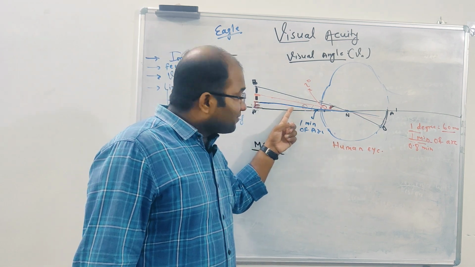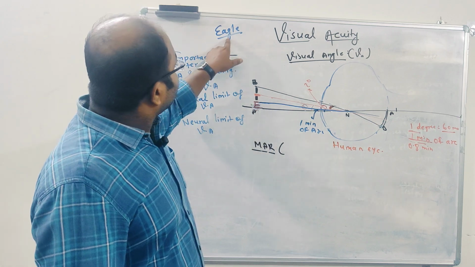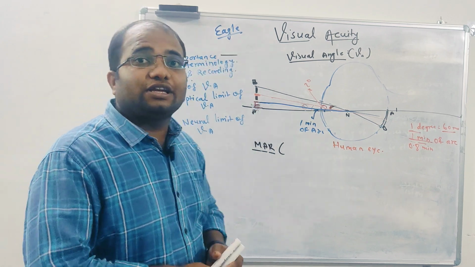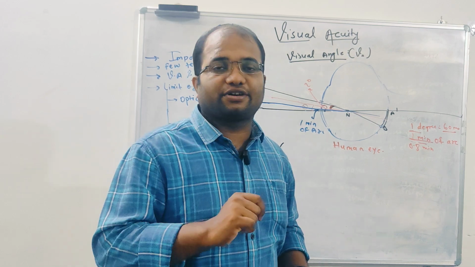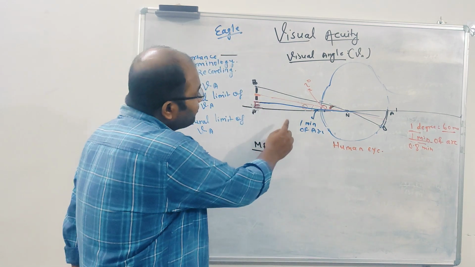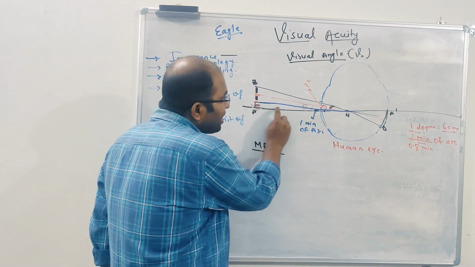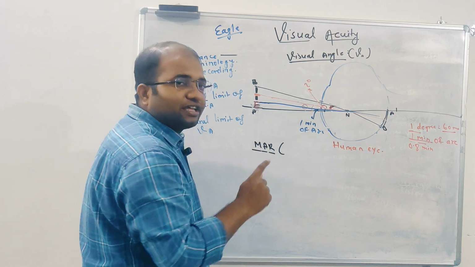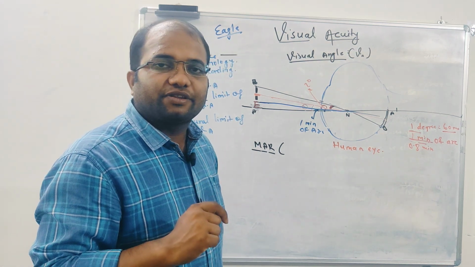But this 1 minute of arc should not be considered as MAR, minimum angle of resolution, for the eagle eye, because it can resolve more in detail, up to 0.2 minute of arc. So in the eagle's case, if the height decreases further and it is making 0.2 minute of arc, then such a visual angle in the eagle eye should be called MAR.